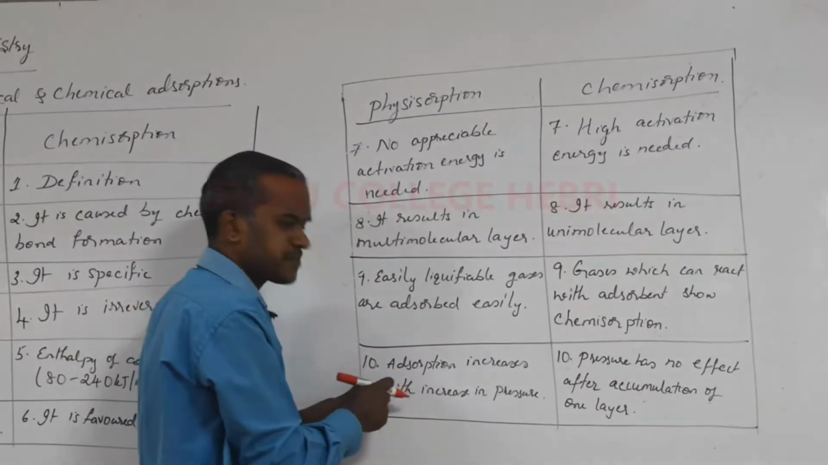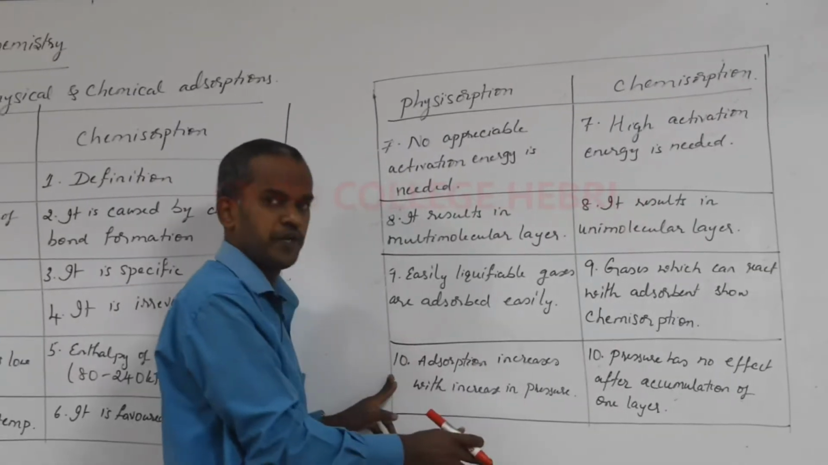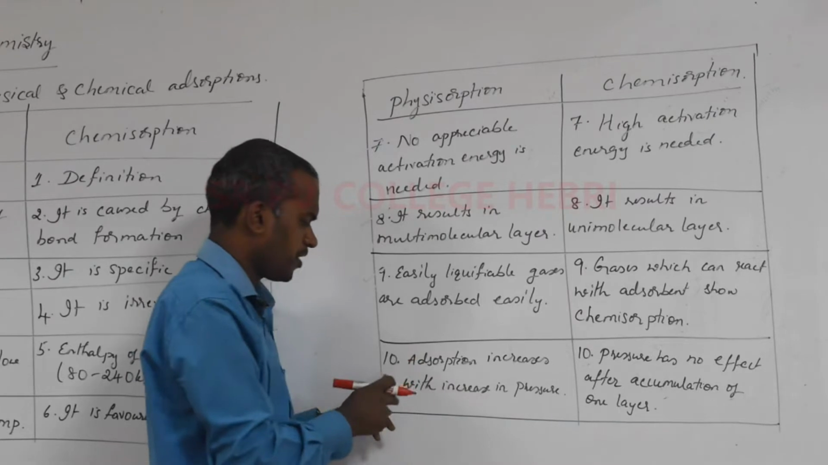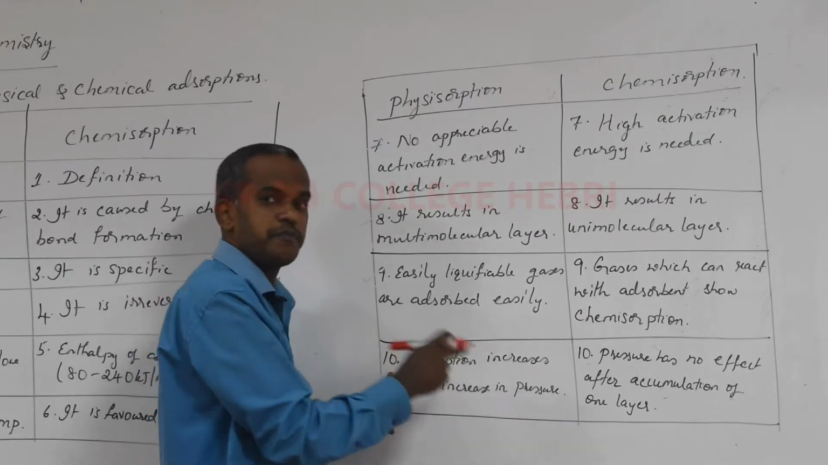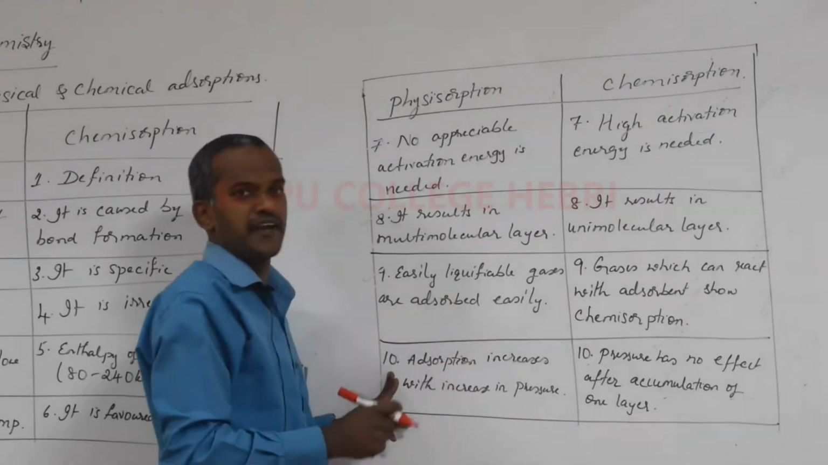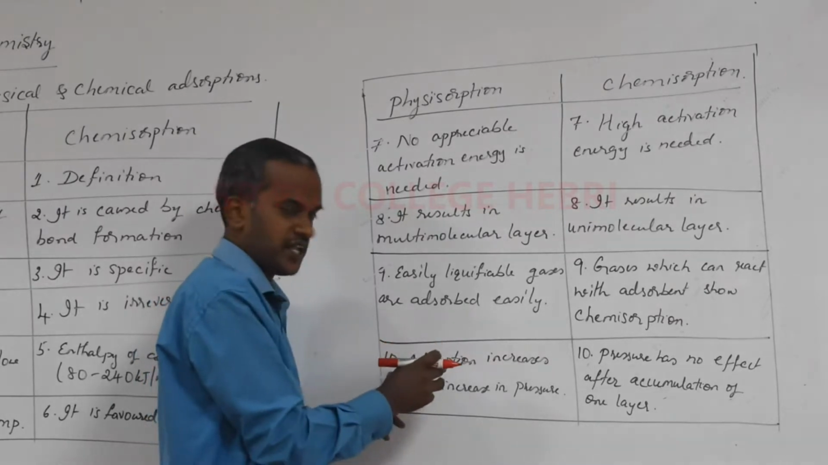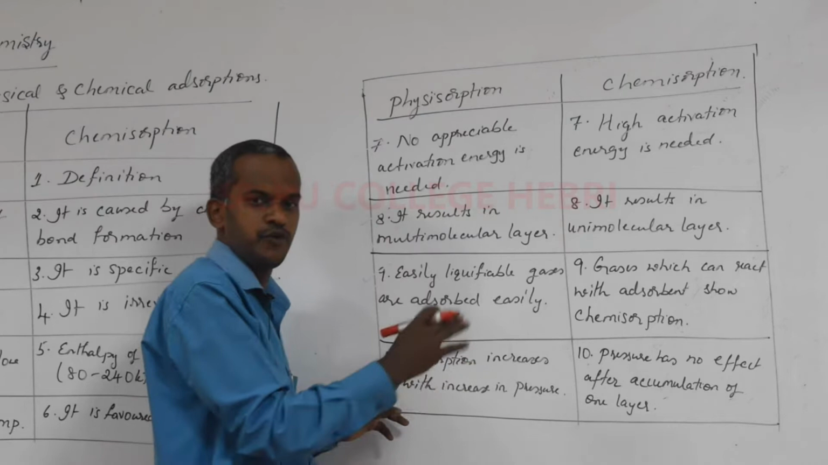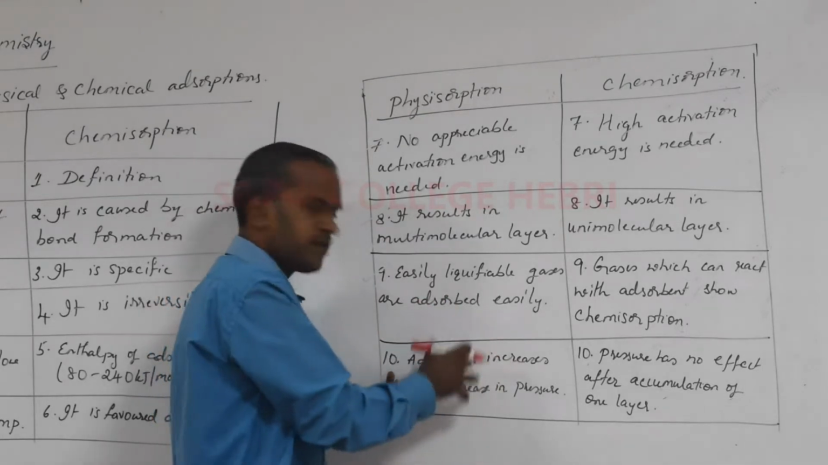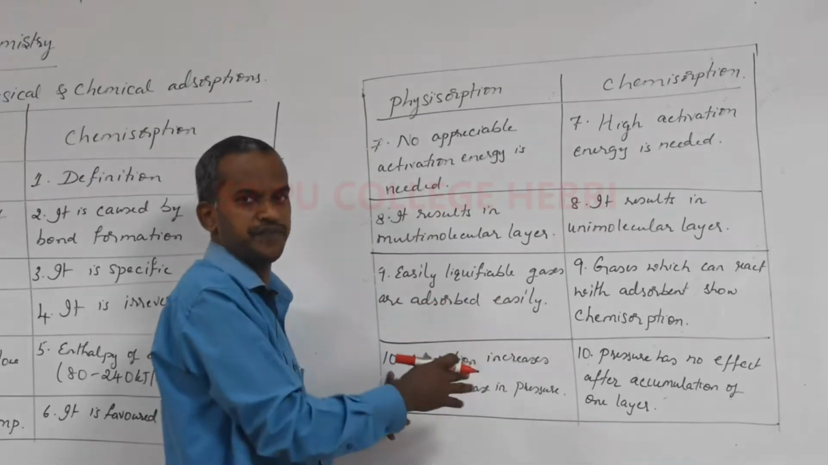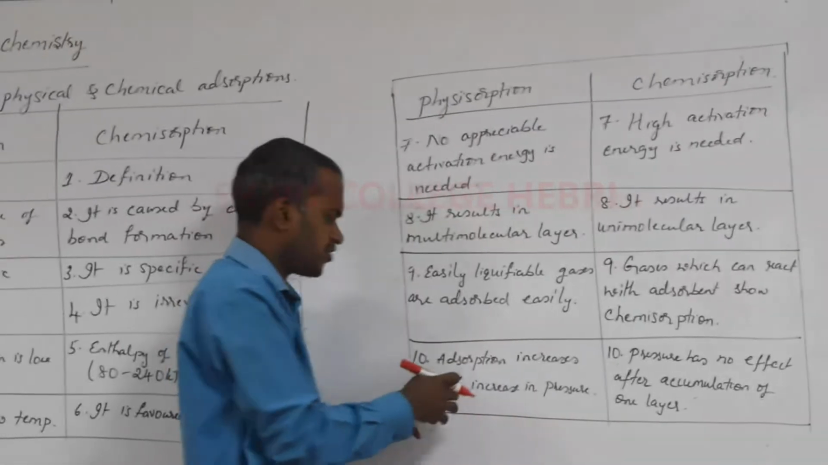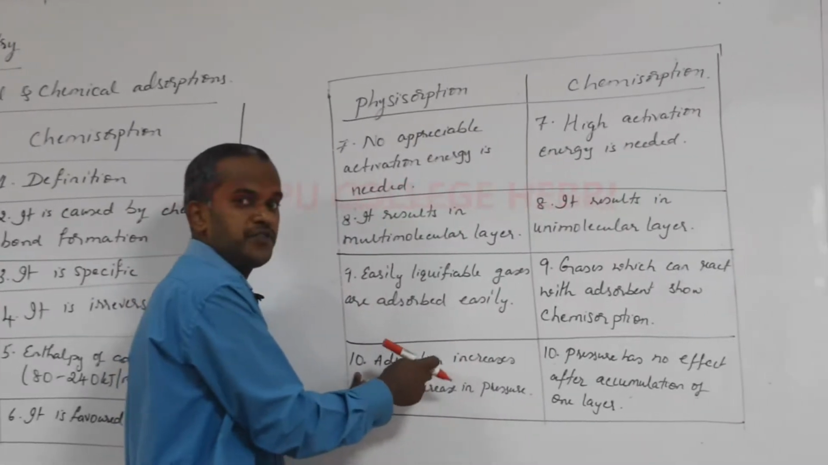Moving on to the last point here, the 10th difference. We can list out so many differences, but you remember 10 differences at least. What is the last point here? What is the effect of pressure? I told you about this when I mentioned the characteristics of adsorption in the last class. Usually, in case of physisorption, if you increase the pressure, the rate of adsorption also increases. If you increase the pressure, more and more layers get adsorbed in case of physisorption only.